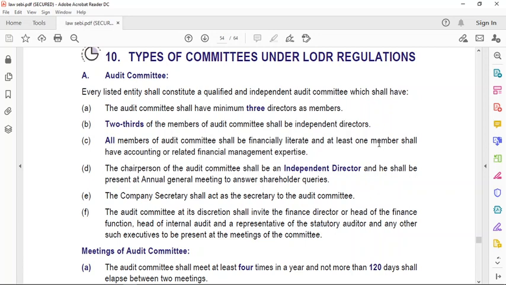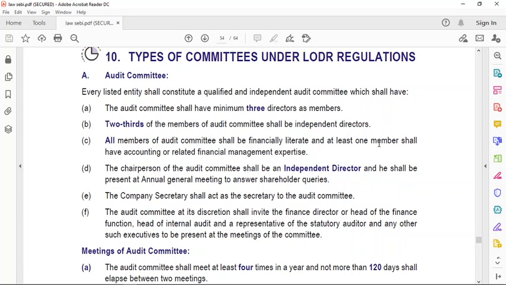Trust me. First is the Audit Committee under the types of committees under LODR regulations. First one is Audit Committee. Every listed entity shall constitute a qualified and independent audit committee which shall have, first point, the audit committee shall have minimum 3 directors as members. So 3 directors is the minimum requirement who will be the members of the audit committee.